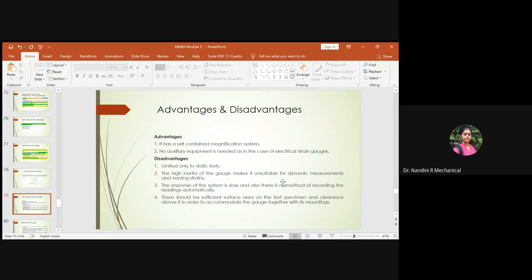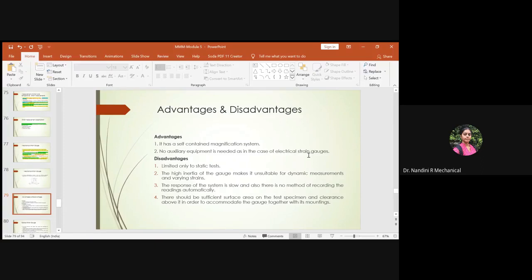After this, you should also know its advantages and disadvantages. Coming to the advantages, it has a self-contained magnification system. So you don't need any extra accessories in order to magnify the deformation which is induced in the specimen due to applied load. Second, no auxiliary equipment is needed, as in the case of electrical strain gauges.